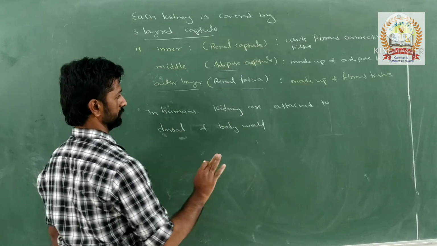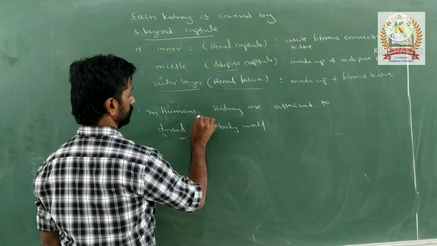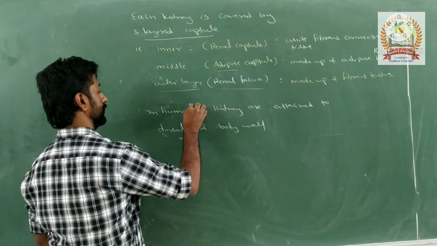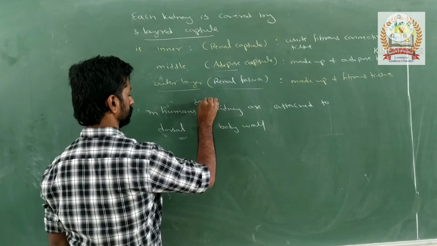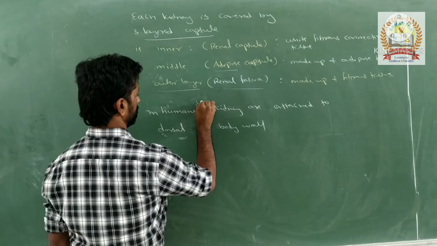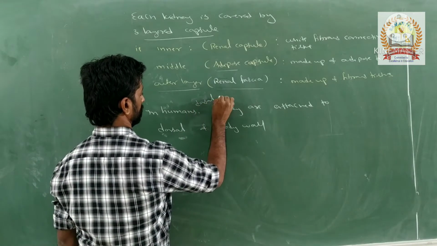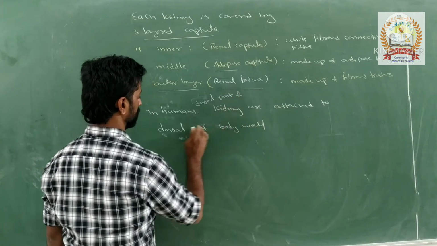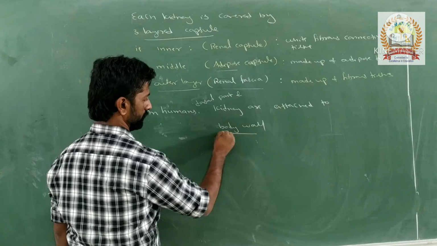That is, the dorsal part of the kidney is attached to the body wall.